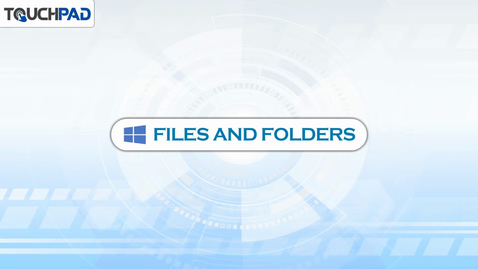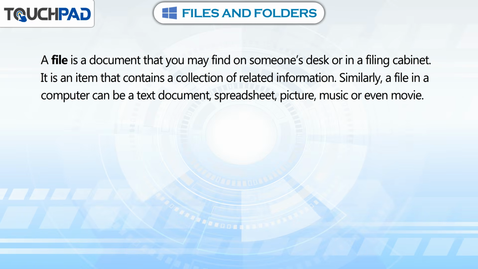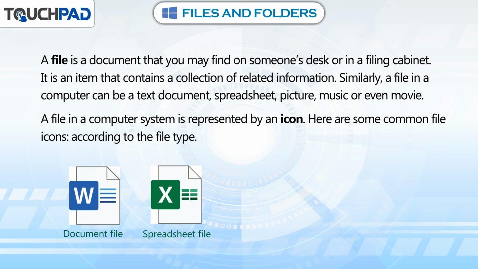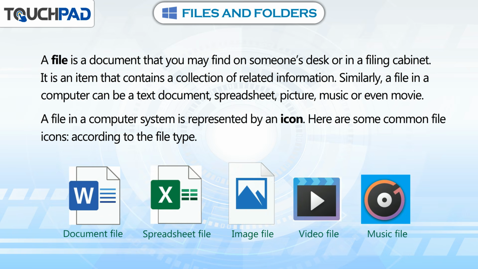Files and folders. A file is a document that you may find on someone's desk or in a filing cabinet. It is an item that contains a collection of related information. Similarly, a file in a computer can be a text document, spreadsheet, picture, music, or even movie. A file in a computer system is represented by an icon.